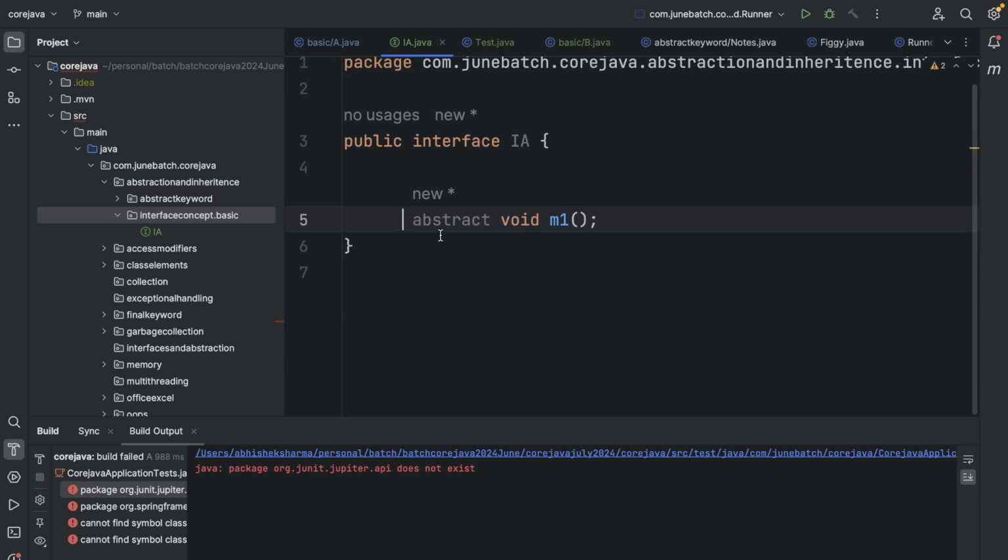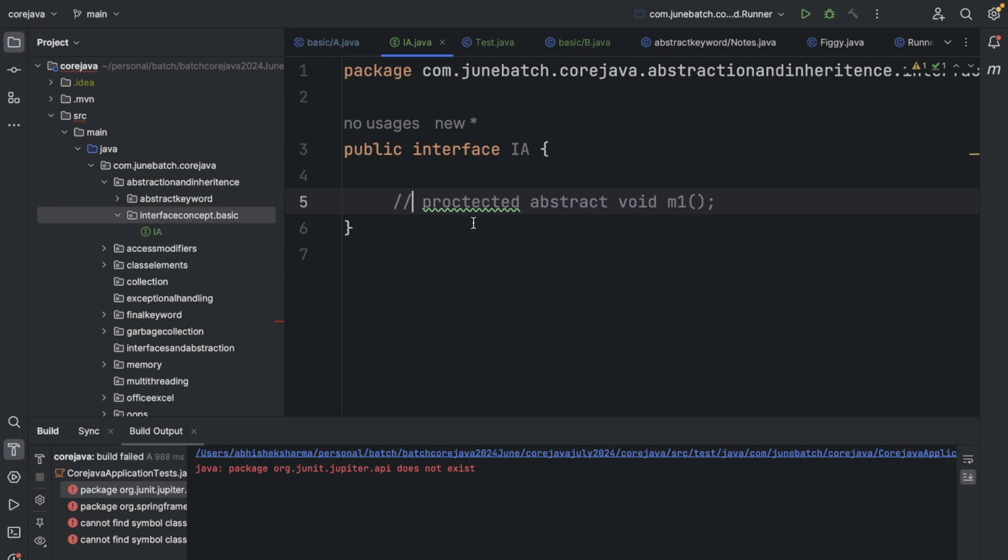So if I use protected over here, will it throw an error or not? Yes, it threw an error. Why? Because we have given public interface IN, and in that we have given a method.